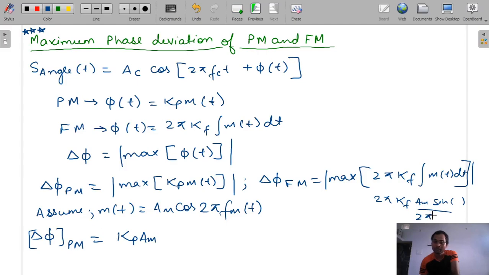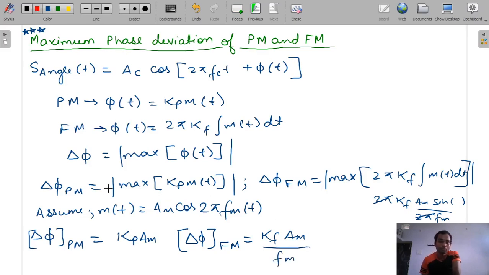Okay, so this 2π f_m comes in the denominator after integration. So this 2π and 2π will get cancelled, and finally the maximum phase deviation in the FM signal will be k_f A_m by f_m. Up to this clear?